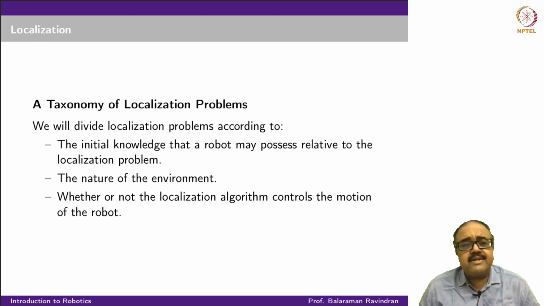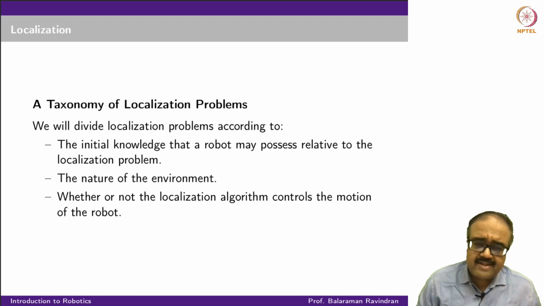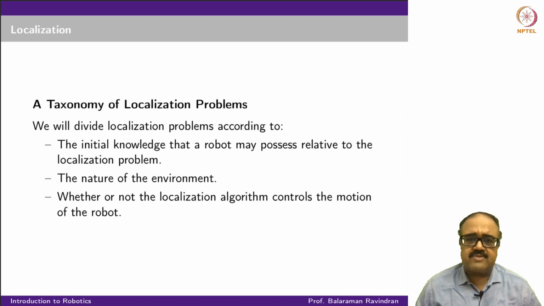So we'll start off by looking at a taxonomy of the localization problems, some kind of a classification of the localization problems. What are the various dimensions under which these localization problems can be classified? In fact, these are specific problems themselves, and each algorithm would address these problems in a variety of different ways, and we'll also point out how the Markov localization algorithm handles some of these problems.